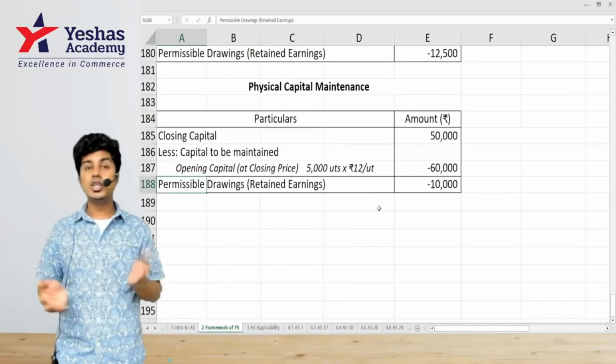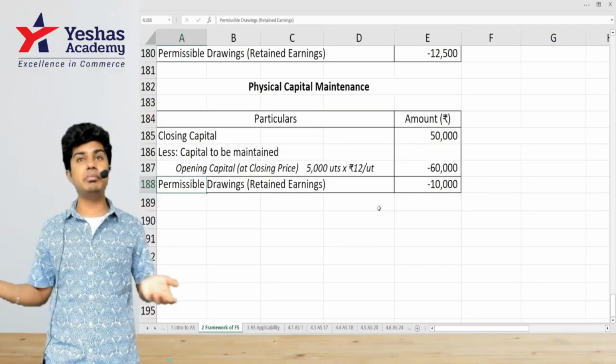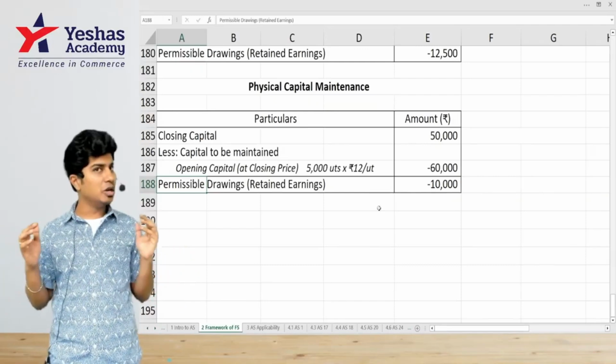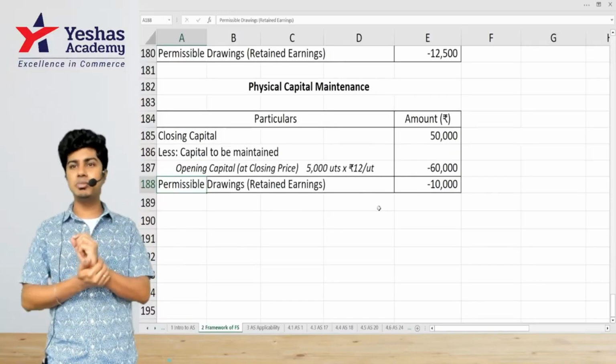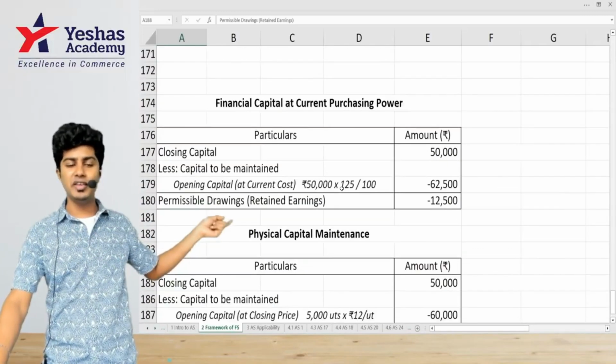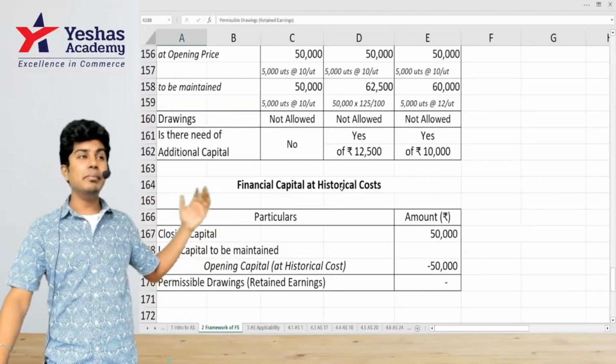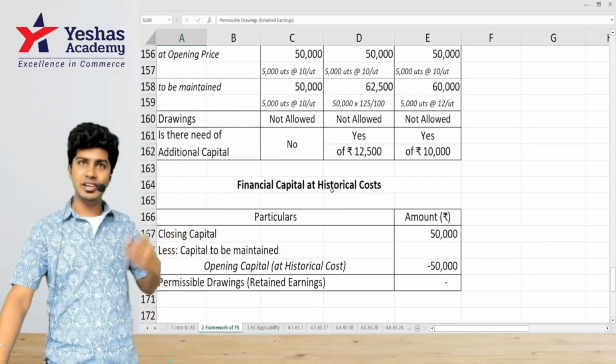Using this knowledge, you can solve any question in the study material on capital maintenance and you will get the answers right. Just to understand how beautifully you learn this concept: compare the method of solving that we've done here in the class with the method that's actually given in the study material, and then you will appreciate it.